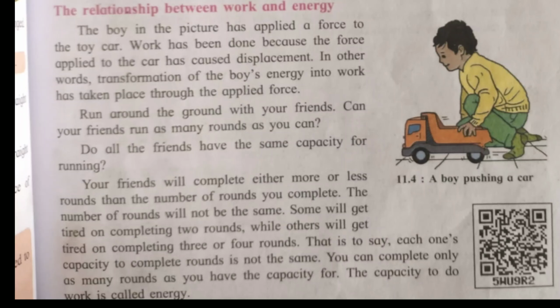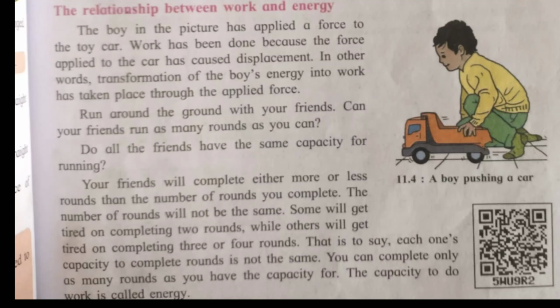The capacity to do work is called energy. You and your friend start running rounds of the ground, but your rounds are different because your capacities are different. When they apply force on a vehicle or car, the car moves from one point to another, which means energy is applied and work is done. When you run around the ground with your friends, are your rounds the same?